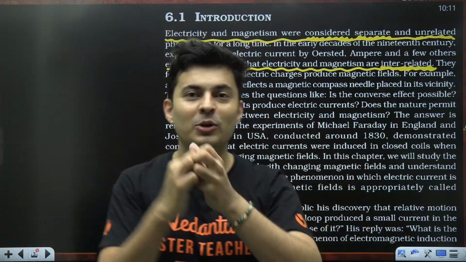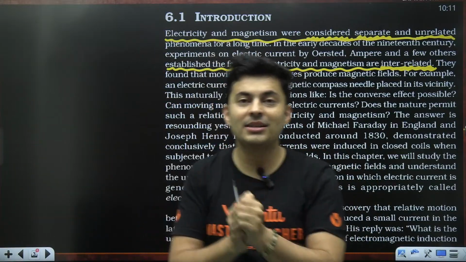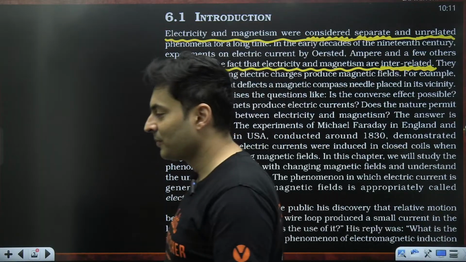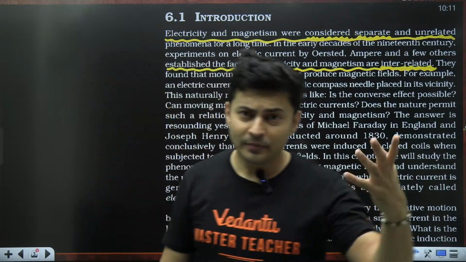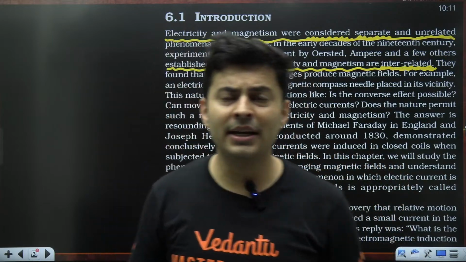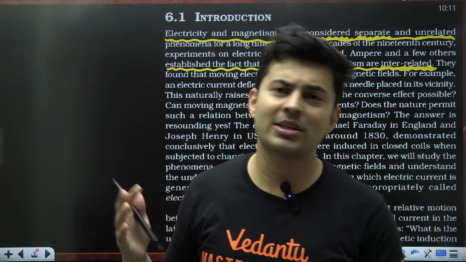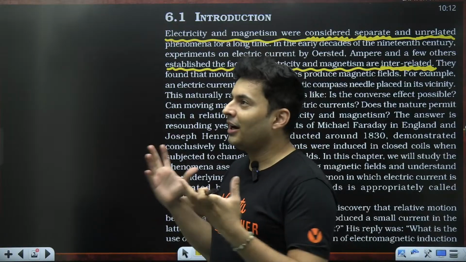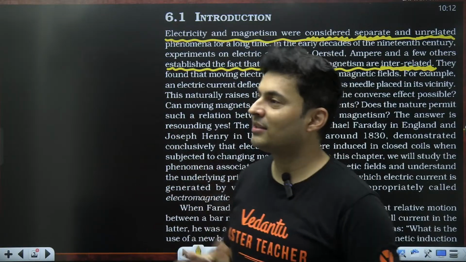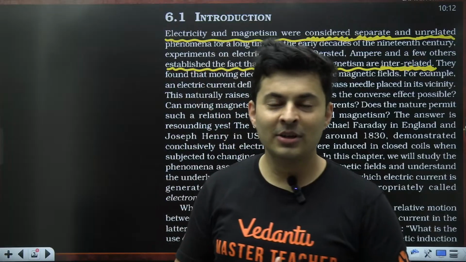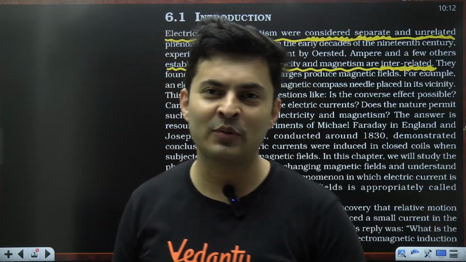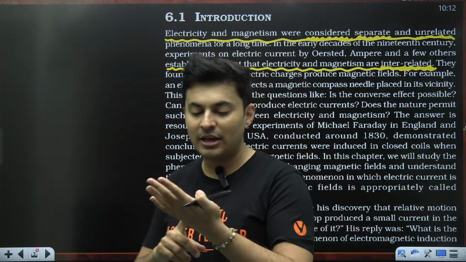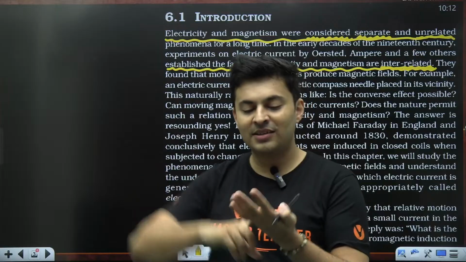Both the things coming together was establishing the fact that electricity and magnetism are related to each other. It is like Pandu and Champa, when they got married, they were casually talking about their childhood. In my childhood, when I was 14 years old, I had gone to see this nice place in Goa. Champa was like, yeah, even I went to Goa when I was 14 years old. Then they were seeing their pictures, Instagram, and they realized, oh my God, we were at the same place at the same time.